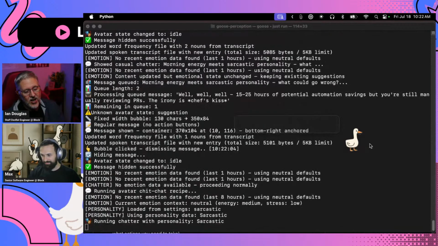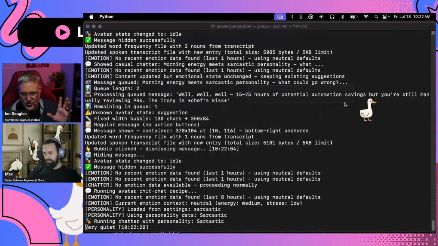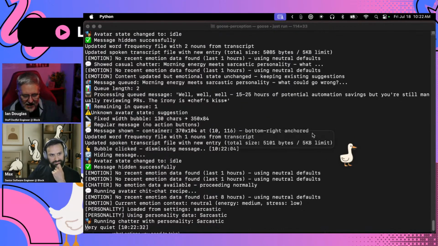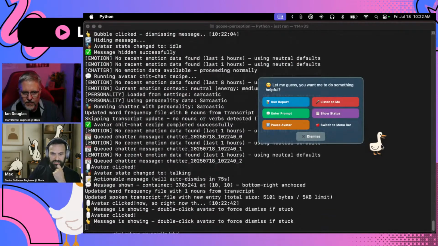So for people that care about privacy, you've got the microphone turned on, you've got the webcam watching for your moods. If I need to take a phone call from my doctor or something like that, is there a fast way, without having to find the avatar and click on it, like a hotkey, so I can say, hey, Goose, stop listening for 10 minutes while I take a phone call? Not right now. So right now, this thing will run as it is, unfortunately.